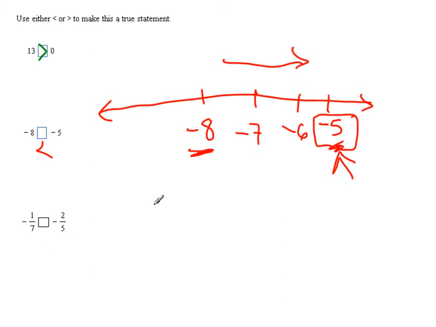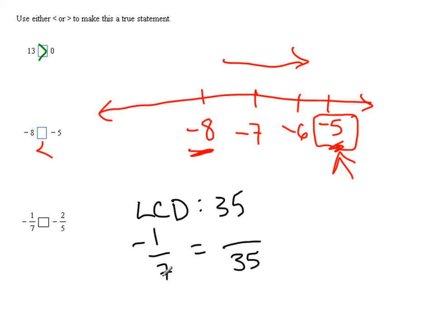Between 7 and 5, the least common denominator is 35. So what we're going to do is take -1/7 and get it so that we have a denominator of 35. 7 times what gets us 35? Well, 5. So 1 times 5, and it's negative, so we have -5/35. And we'll do the same thing for -2/5, in which we go, what times 5 will get us 35? And you already know it's 7. So then 2 times 7 is 14, and it's still negative.